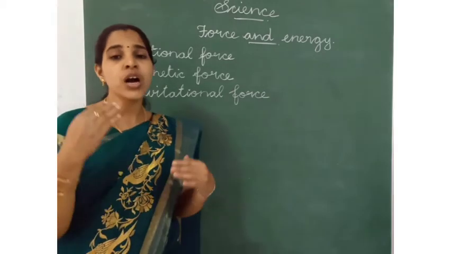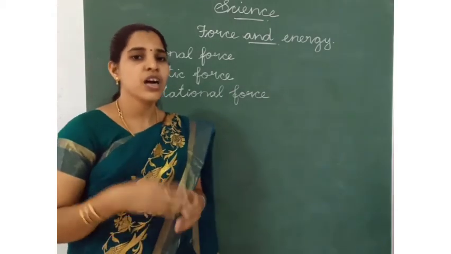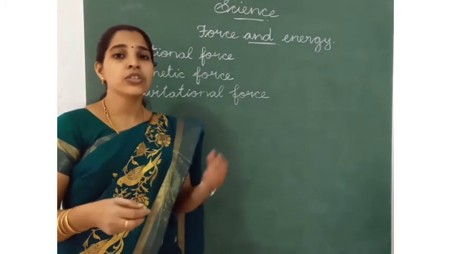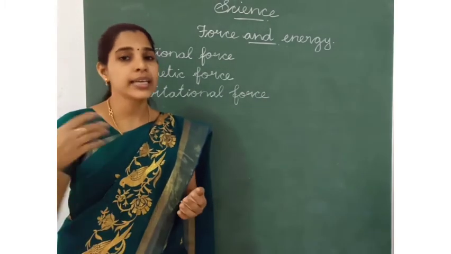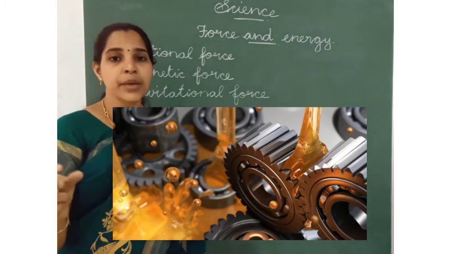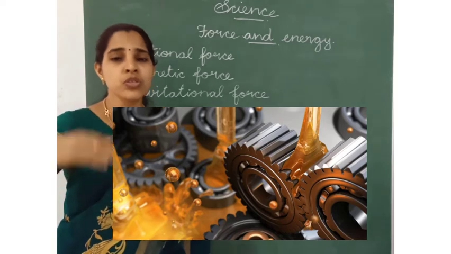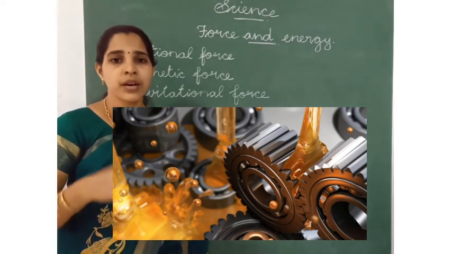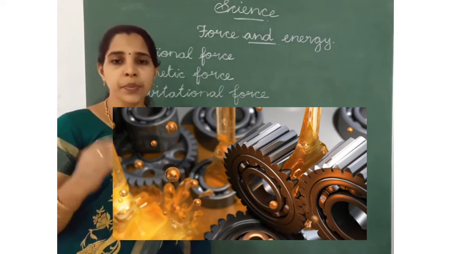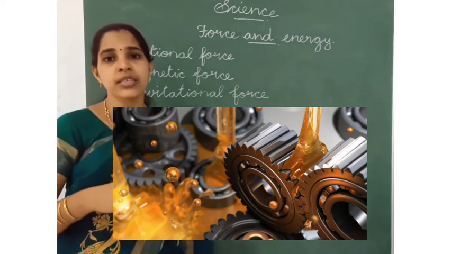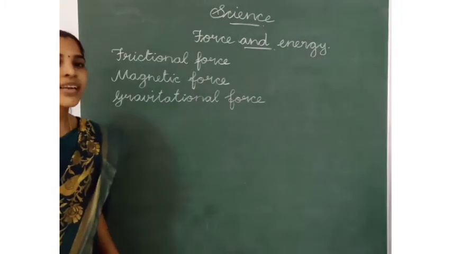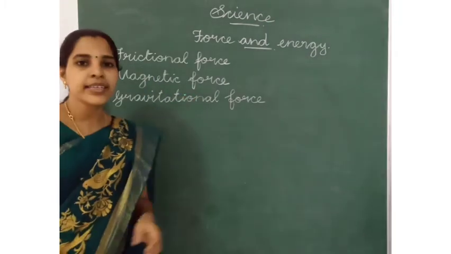And how to avoid the friction? How will you avoid the friction? We have to apply oil or grease. When we apply it in the machinery parts, they will move smoothly. Parts will not be damaged. So, the machinery parts or machines are protected by the oil or grease. And the next type of force is magnetic force.